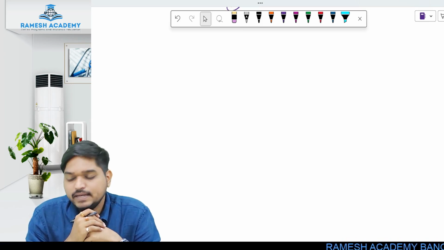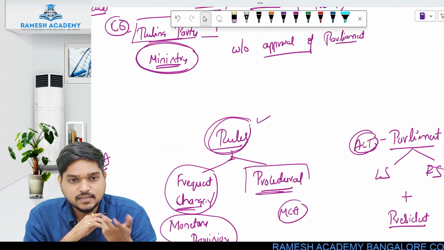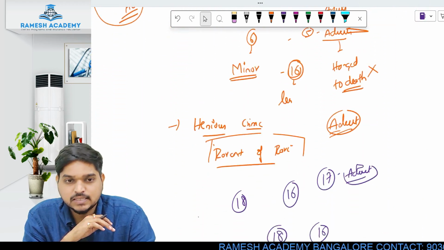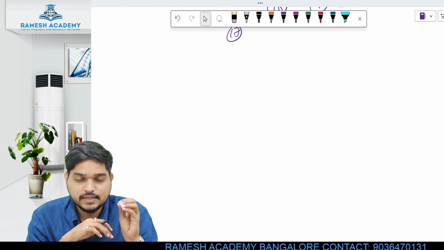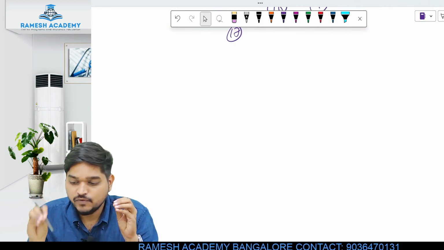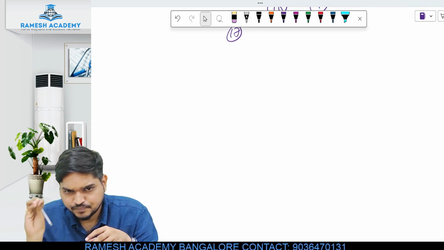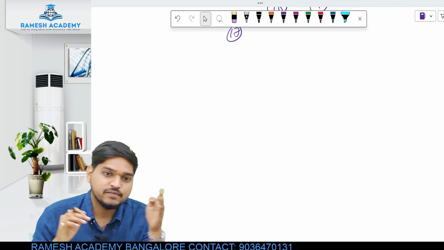Whenever it comes to all other laws, acts and rules, it is compulsory to follow. But when it comes to case law, it is completely at the discretion of the judge. It is nowhere written that you have to compulsorily follow this law, because it is given for particular cases. It will not fit as it is for every case.